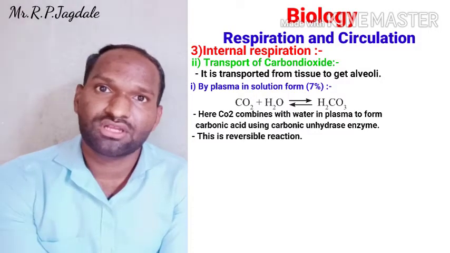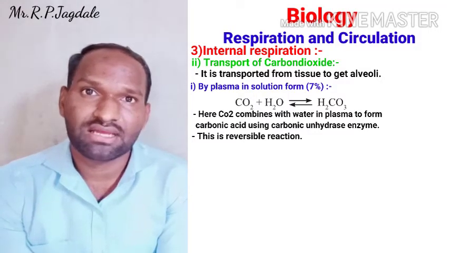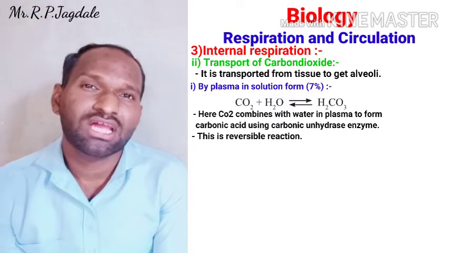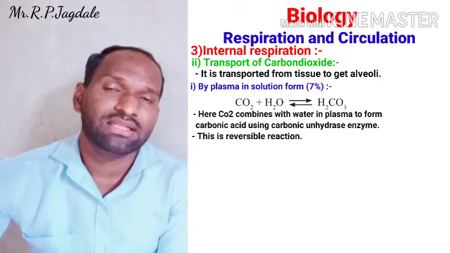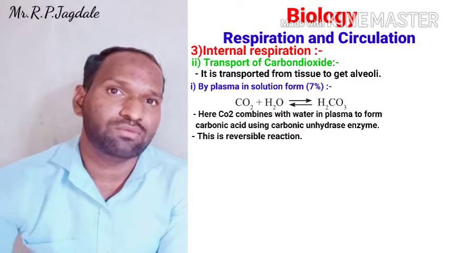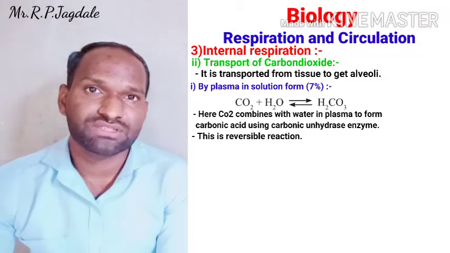CO2 and H2O combine to form H2CO3, it comes to the alveolar region, and again it dissociates into CO2 and H2O, and that CO2 is going to pass into the alveoli. This is the one type of transportation.